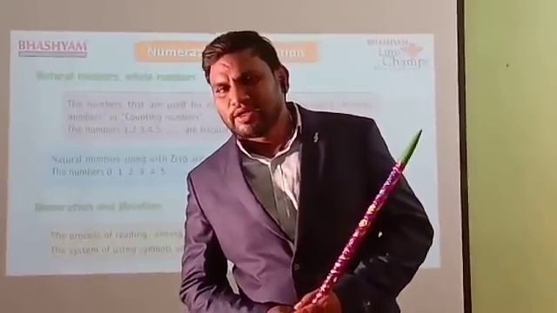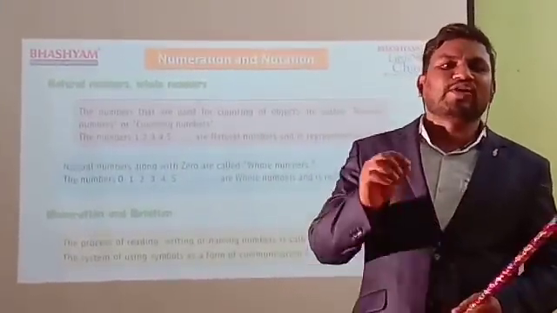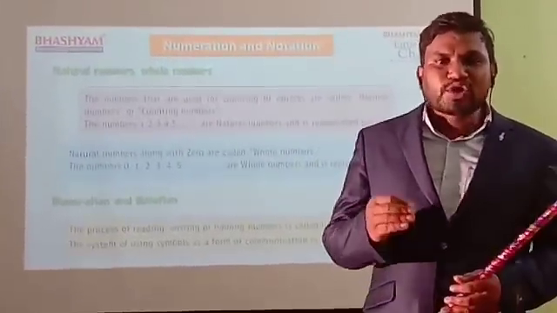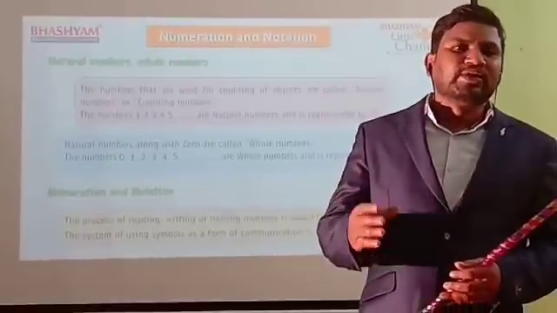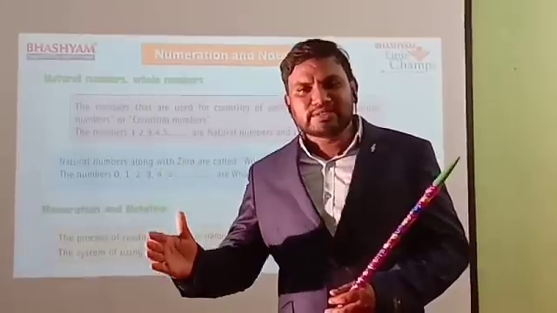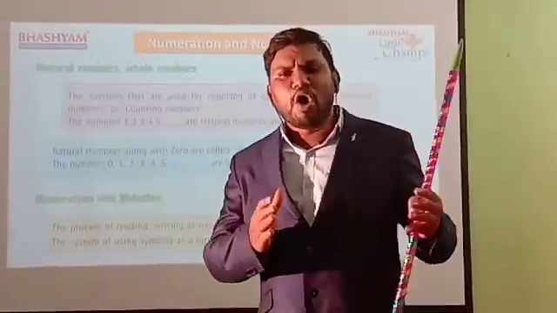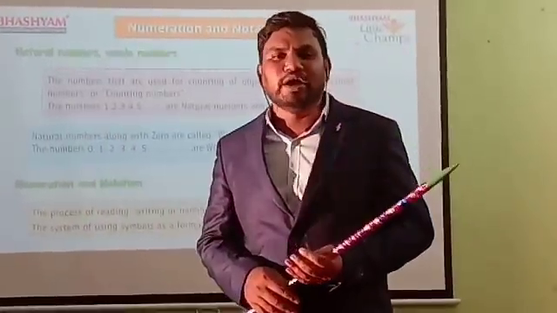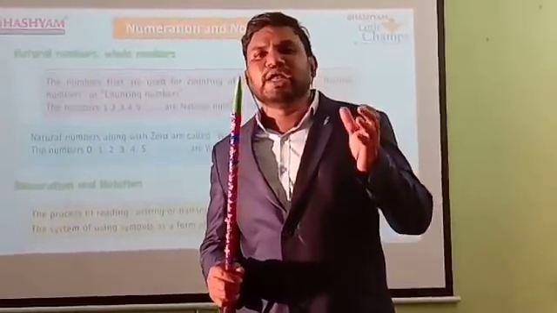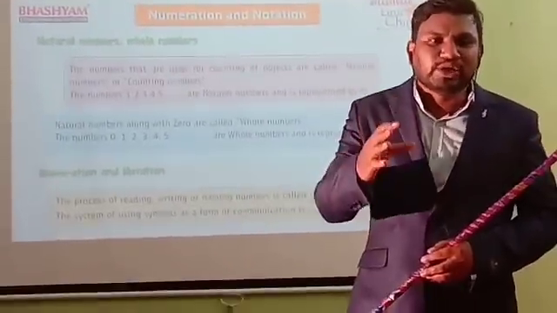Everyone, for example, if you want to say the number, which number will you start with? 1. Will you start with 0? No, you start with 1. If you start with 1, you are counting 1, 2, 3, 4, 5. Like this, you are saying the numbers. All these counting numbers are called natural numbers.